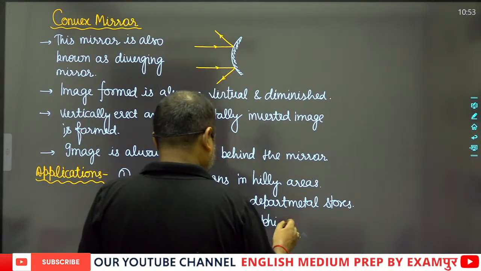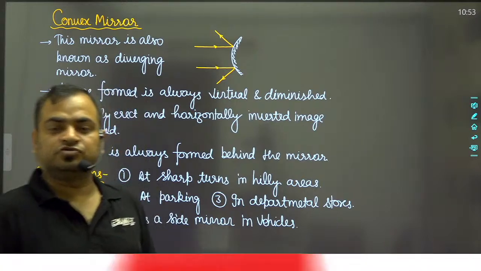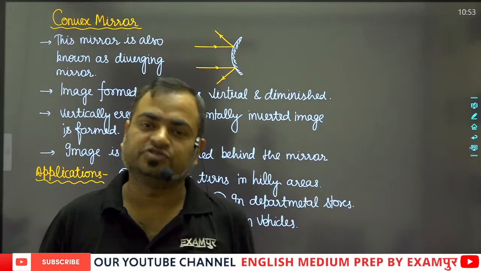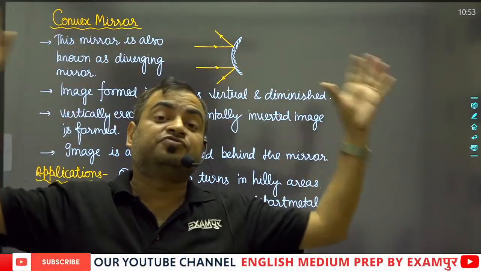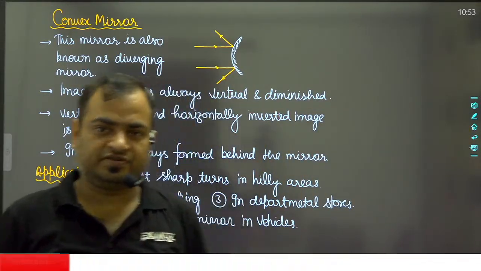Actually, these mirrors are used in vehicles as a side mirror just because a large view of area can be seen on a very small surface.